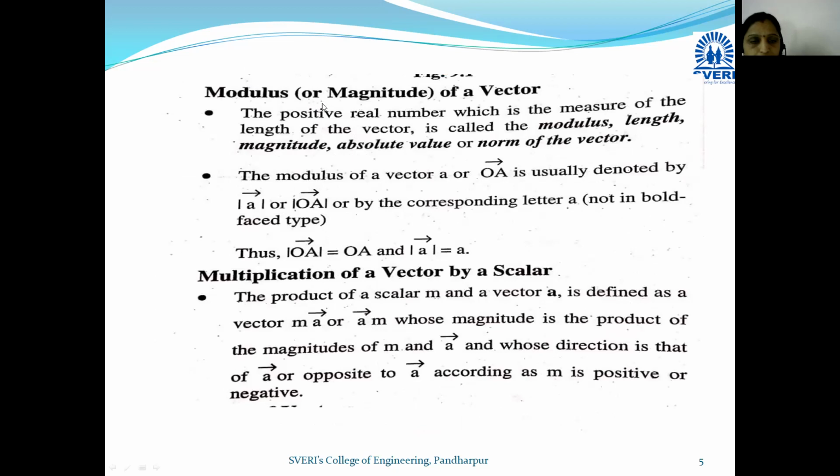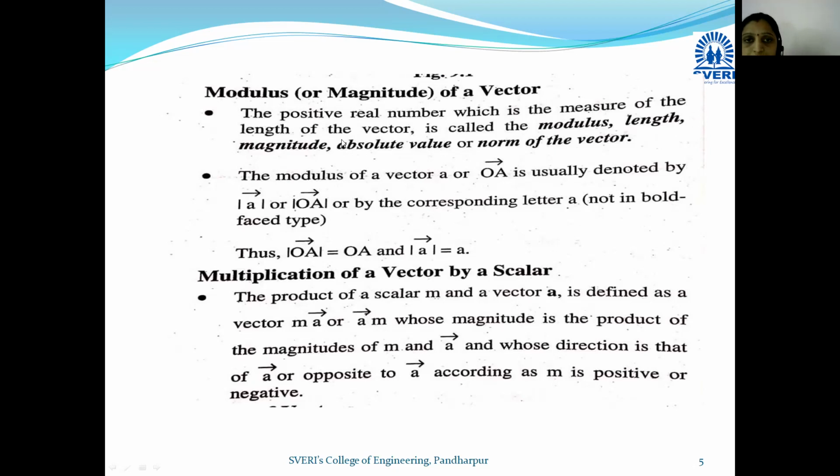Next, the modulus, or magnitude, of a vector. The positive real number which is the measure of the length of the vector is called the modulus, length, magnitude, absolute value, or norm of the vector.